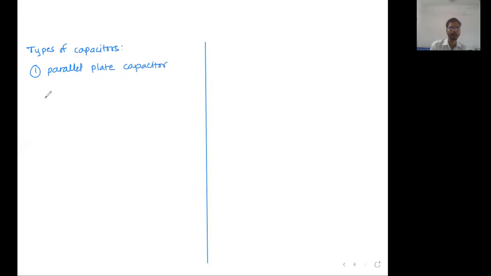Write down the next point as types of capacitors. Now we are going to discuss the types of capacitors. Number 1, parallel plate capacitor.